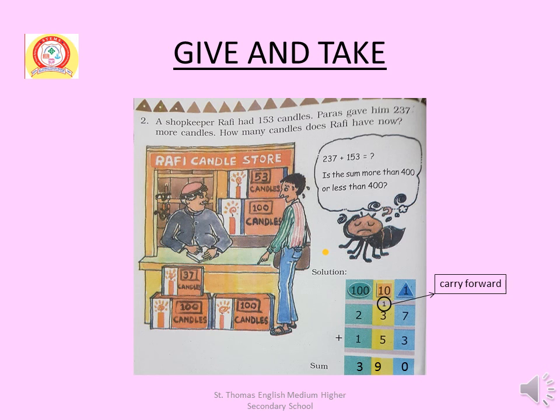I have done that in the slide. You do it yourselves and check your answer with the slide. The total number of candles is 390. Now, is the total number of candles more than 400 or less than 400? Think yourselves.